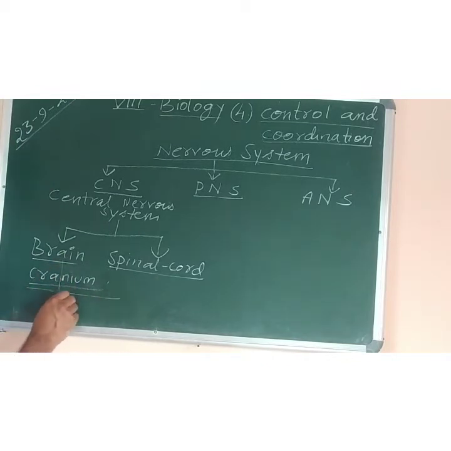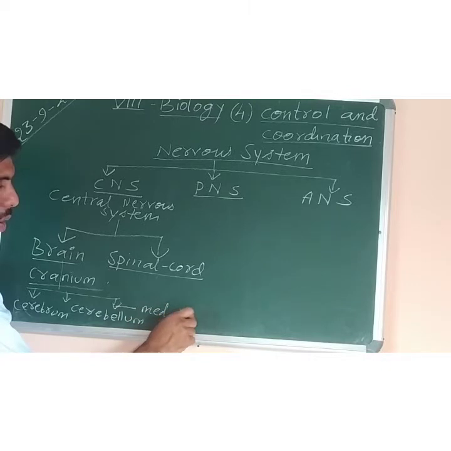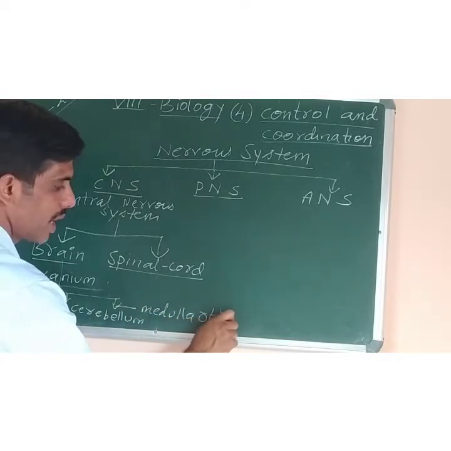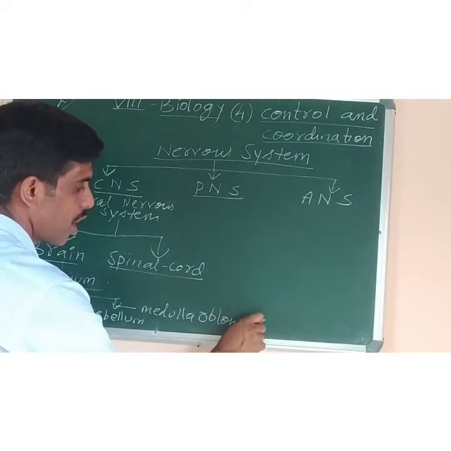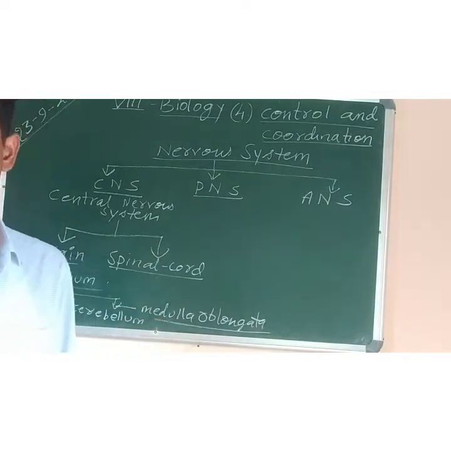What are they? The three parts of the brain are cerebrum, cerebellum, and medulla oblongata.